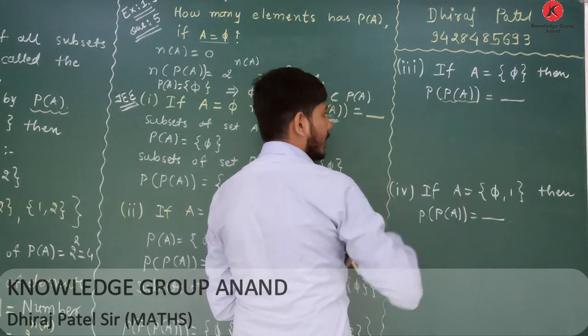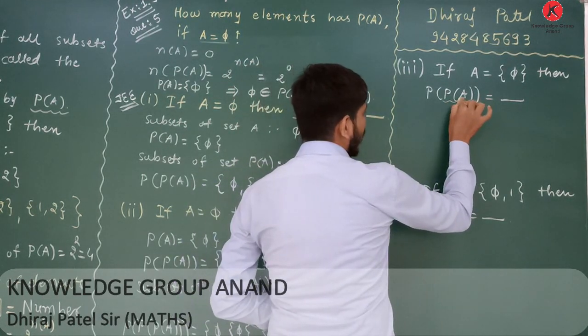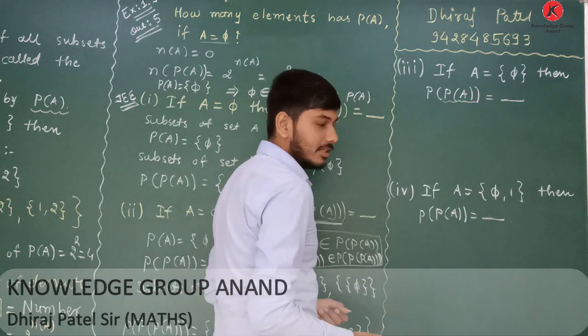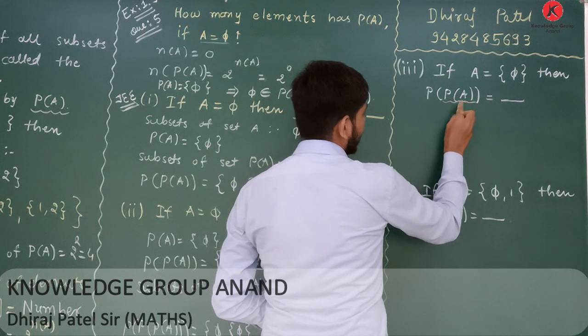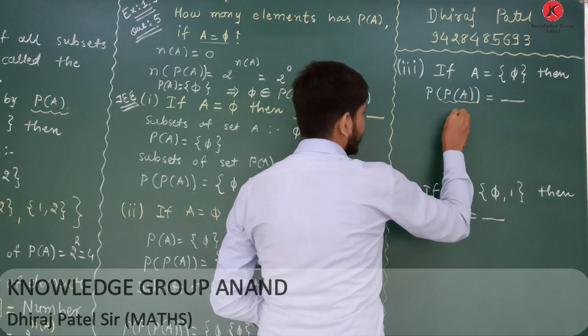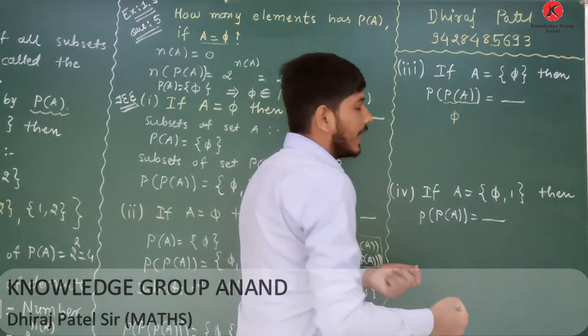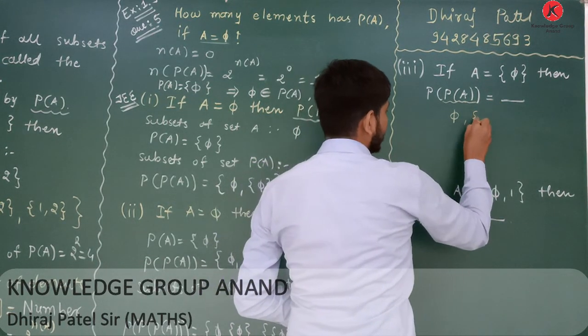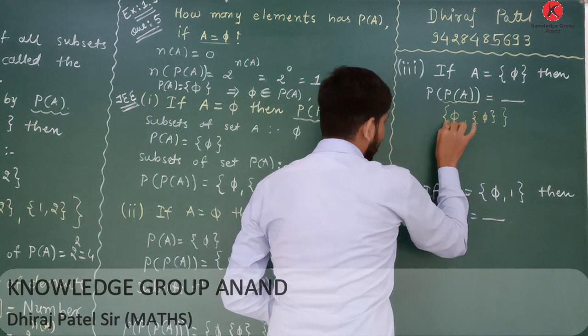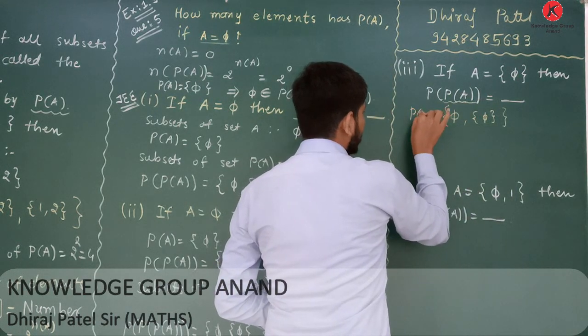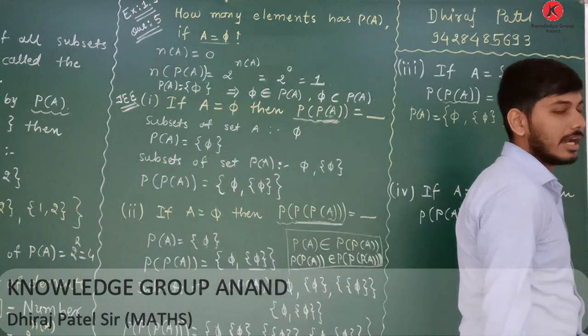So for finding the power set of A, list out all the subsets of set A. All the subsets of set A are the first is null set, second singleton set. Now put them in curly bracket, then your power set of A is ready.